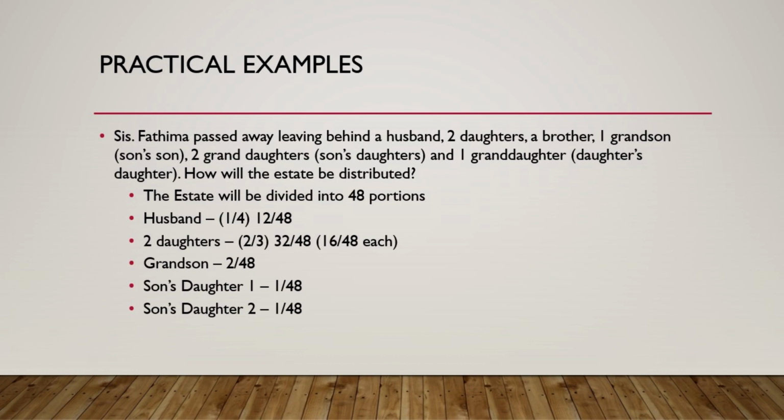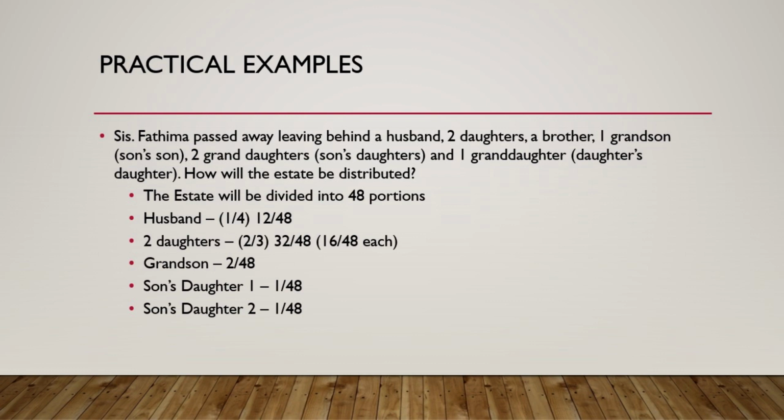We say the estate will be divided into 12 portions. How do we come to 12 portions? As we do the calculations, we will understand. Because here husband, we have put 3/12. That is 1/4. Husband gets 1/4. When does he get 1/4? When there are children. How much is left? 3/4. That we have to give to 2 daughters who get 2/3, and 1 grandson who takes the leftover.